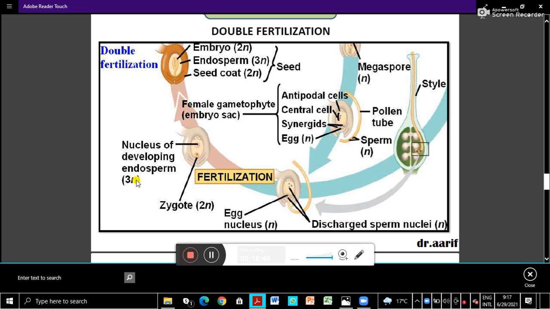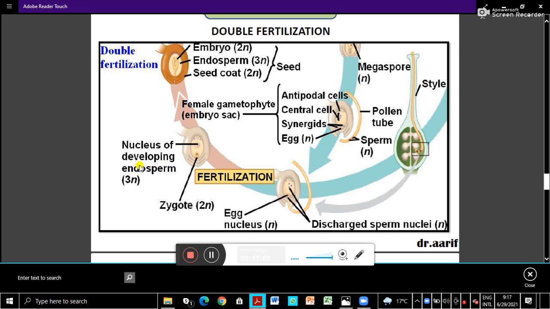And since 3 nuclei fuse, it is 3N, triploid. So endosperm in angiosperms is triploid, because 3 haploid nuclei are fusing.